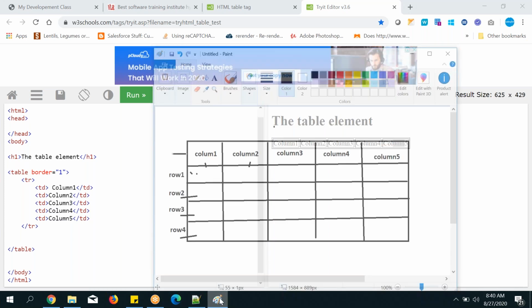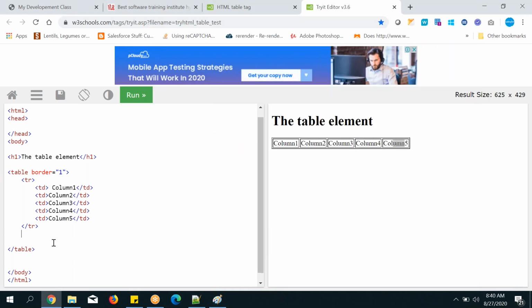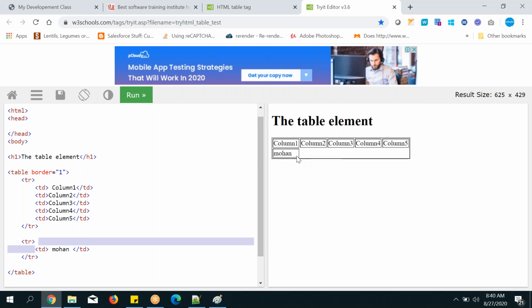Next, I want another 5 blocks. So again I need to write one more TR first. Close the TR. And inside, how many TDs? Here I have written 5 TDs, so you can add 5 TDs again. Suppose I add 1 TD, check what will happen. Where will it be displayed? In the first TD it will be displayed. It occupies only that much space, like inline block I told you, right? Mohan 1, first TD. If we add a second TD, it will be displayed like that. The third TD will be displayed like that.